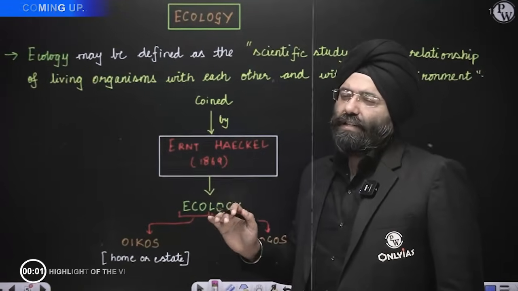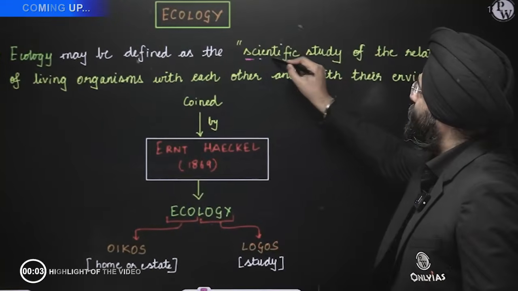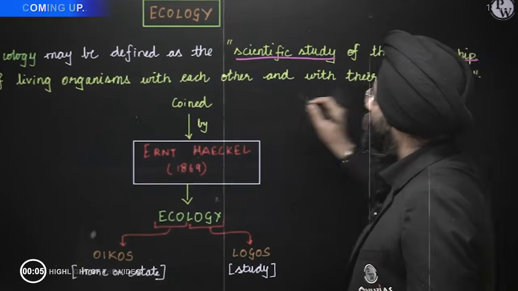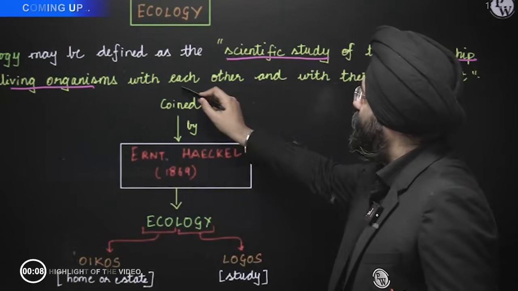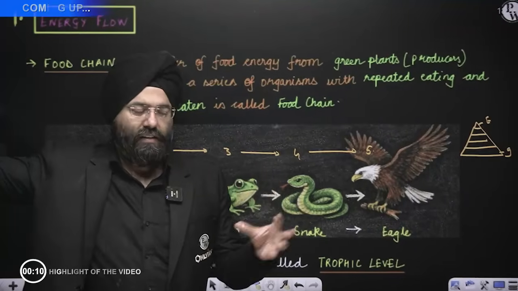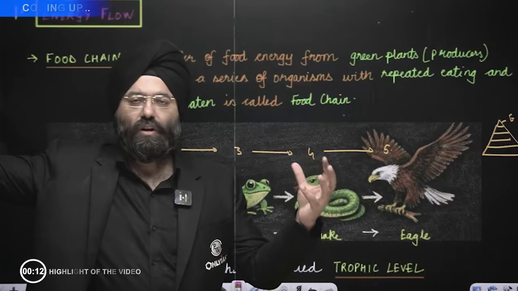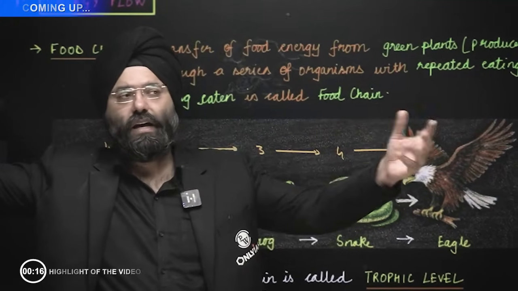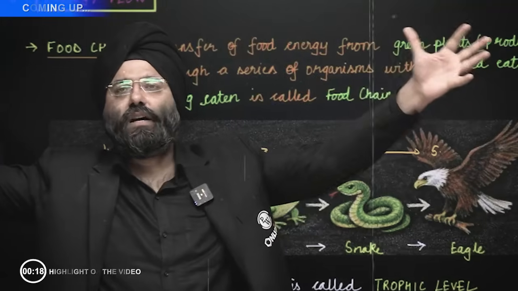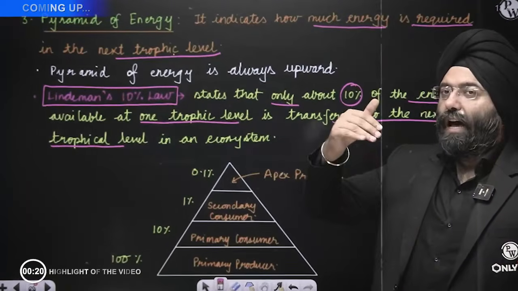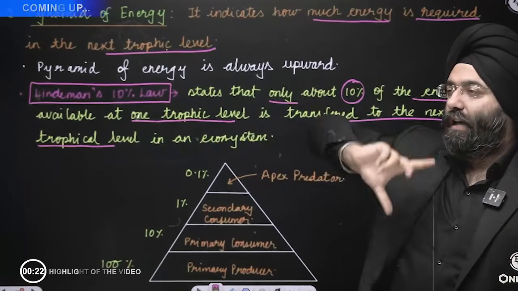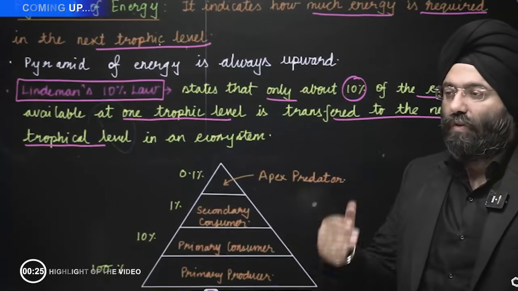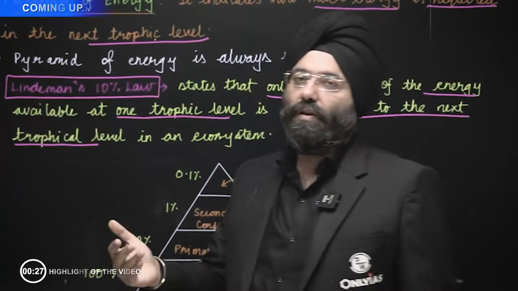Ecology is basically defined as the scientific study of the relationships of the living organisms with each other and with the environment. Grass is being eaten by a small animal. That small animal is being eaten by a bigger animal, and that animal is further eaten by a larger predator. You cannot have multiple layers or levels in a food chain, because then the amount of energy that is available in the top layer will become less.